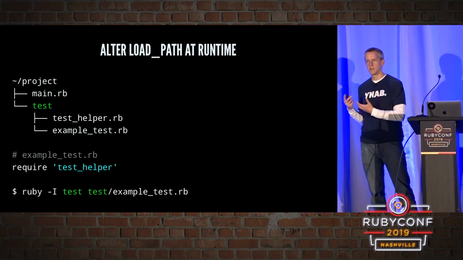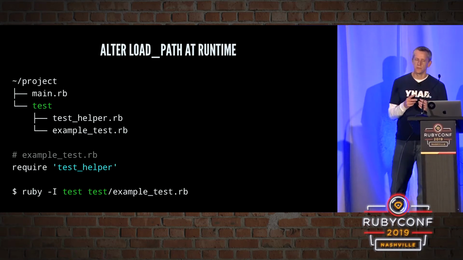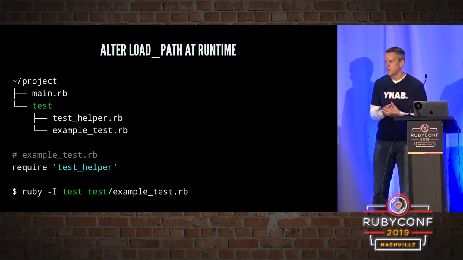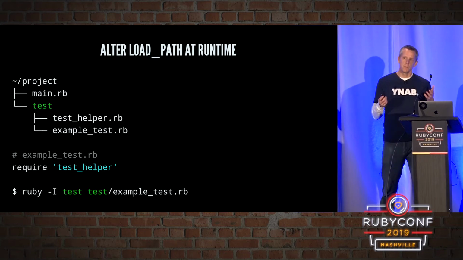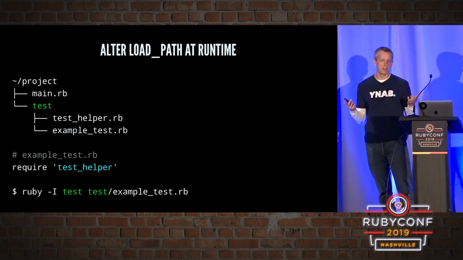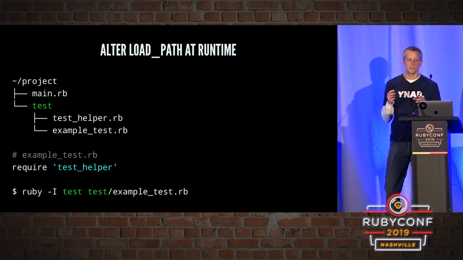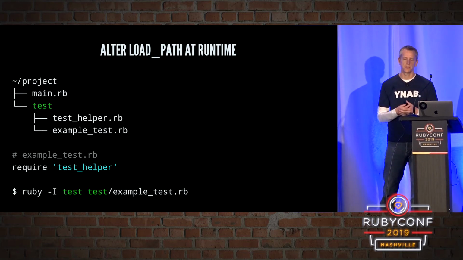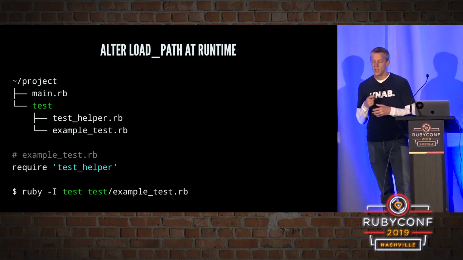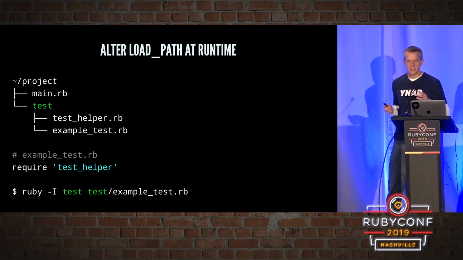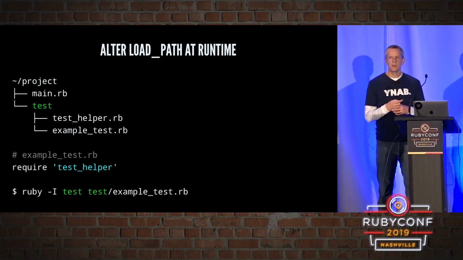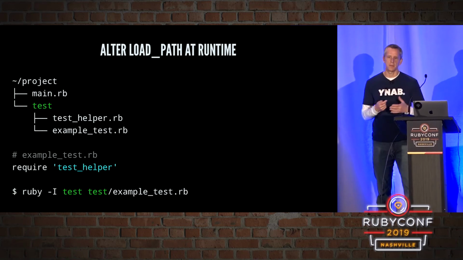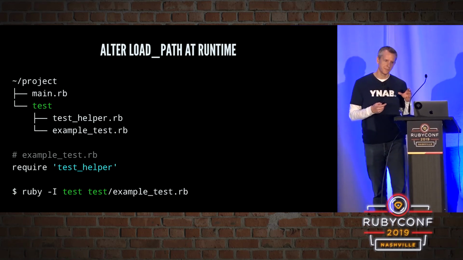So if we have an example test file, and within that file we want to require a test helper, something like that, it's really handy to have the test directory in our load path. But we only want the test directory in our load path when we're running tests. So that's why it's really handy to be able to, at runtime, just include the test directory in our load path. And we can run tests this way, or we could write a rake task or some other executable to do that for us. But what if we don't want to mess with the load path? What's another option to reliably require?